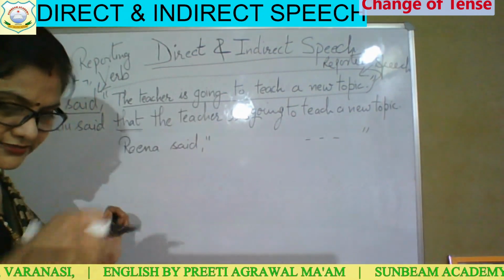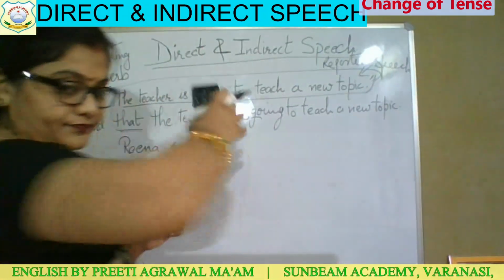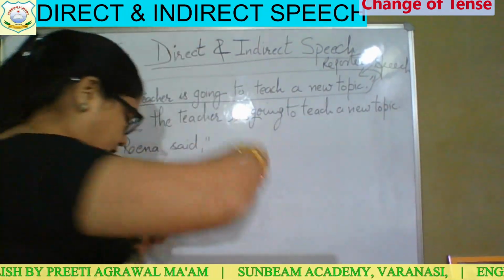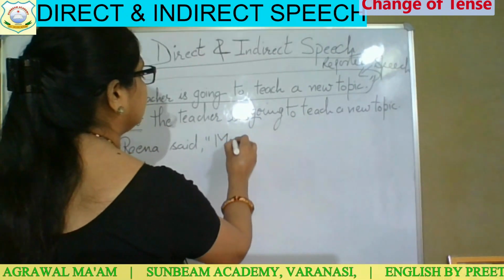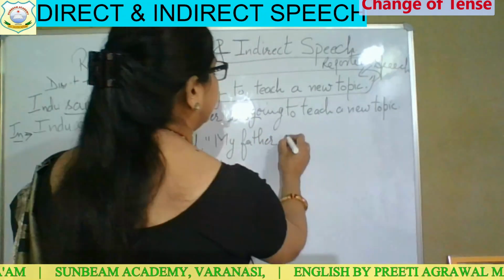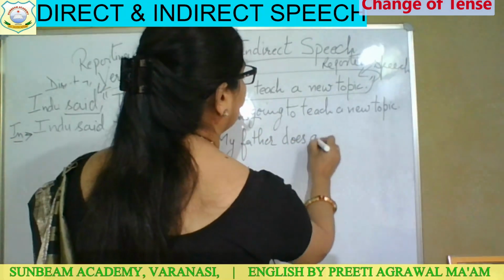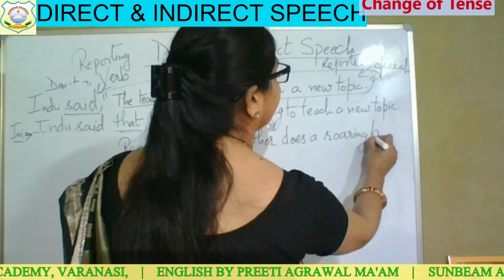Now I will write the sentence in simple present tense. "My father does a roaring business."